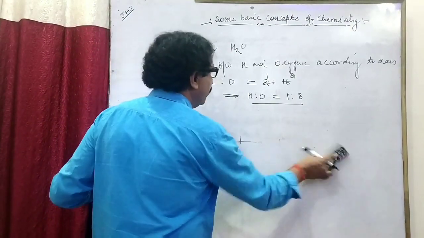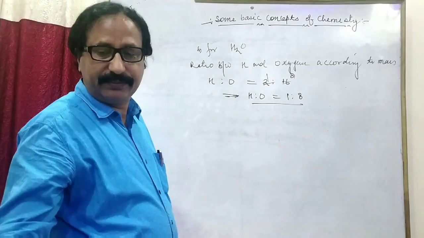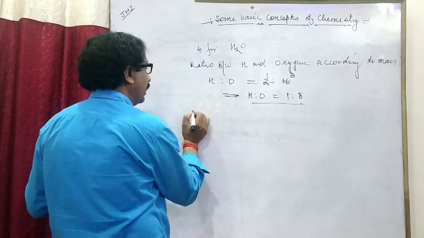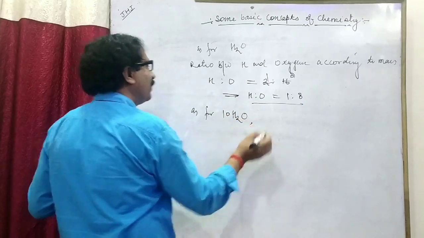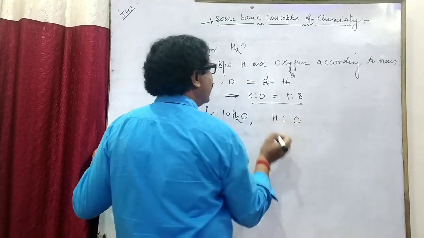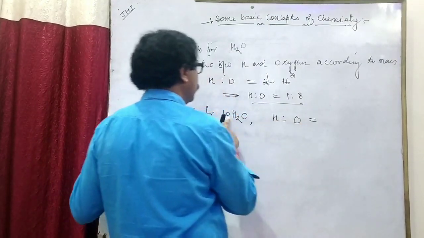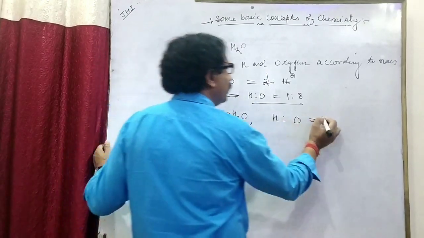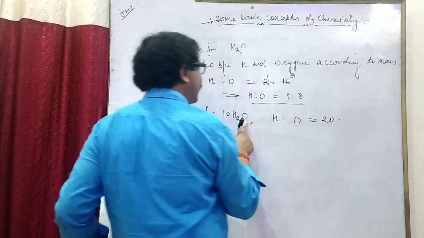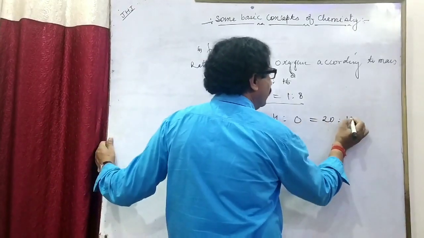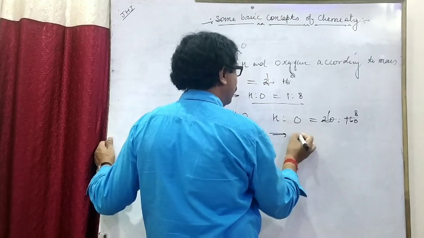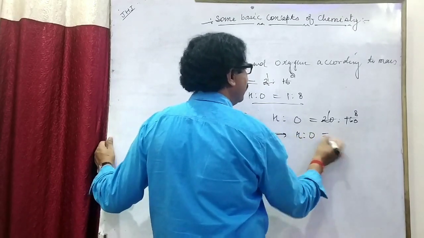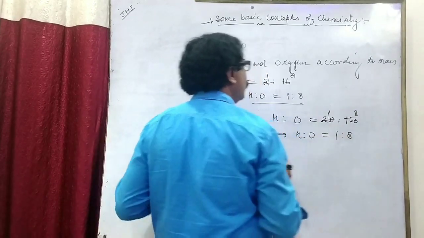As on taking 10 moles of water, H to O: 2 times 10 is 20, and oxygen 16 times 10 is 160, which is again 1 ratio 8.